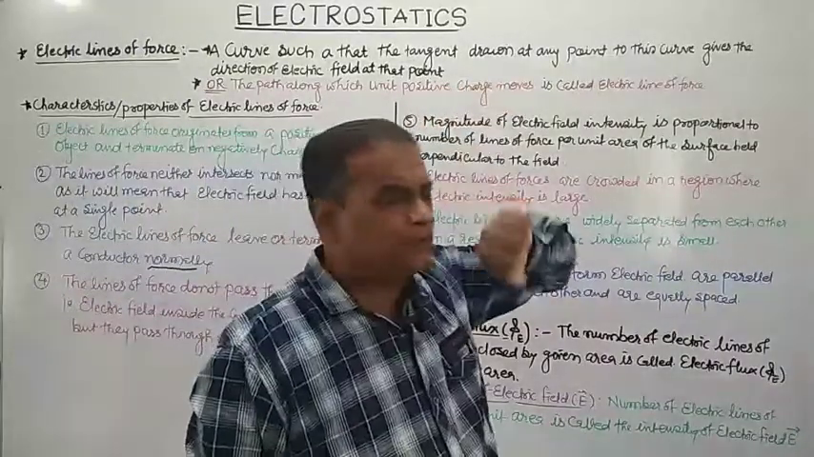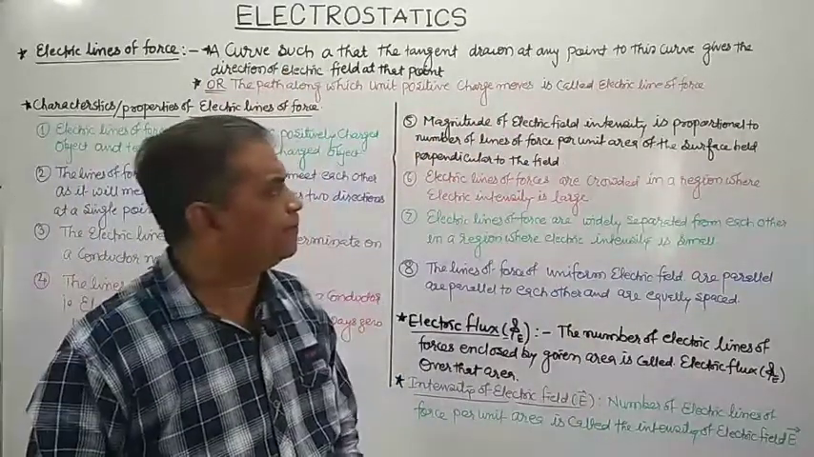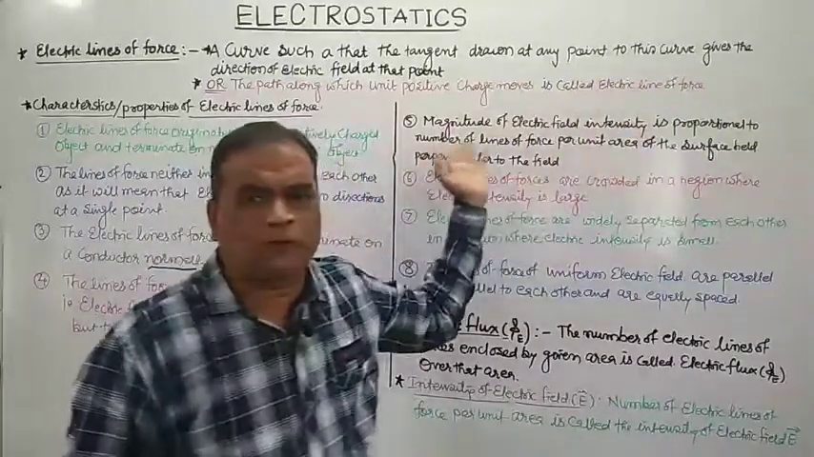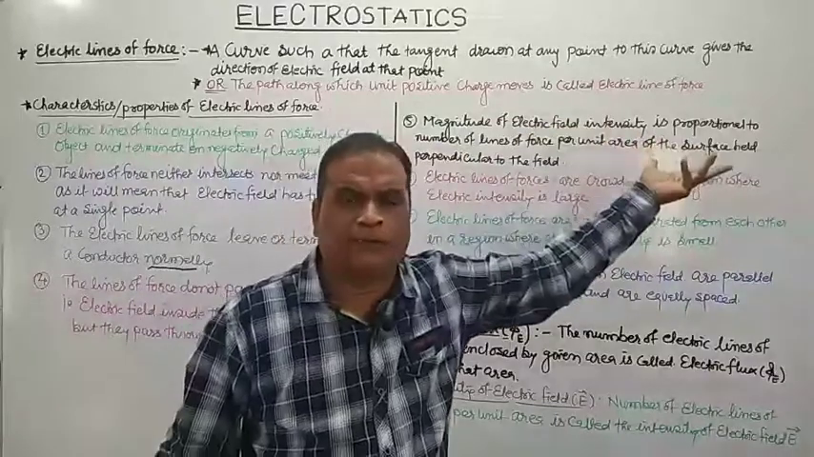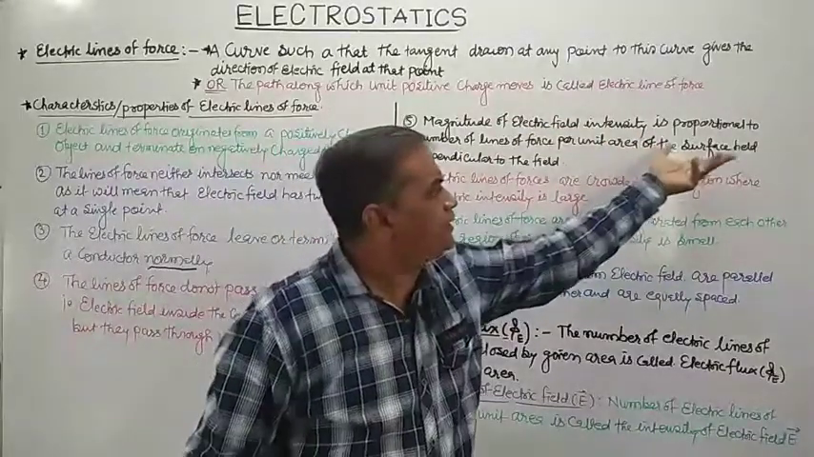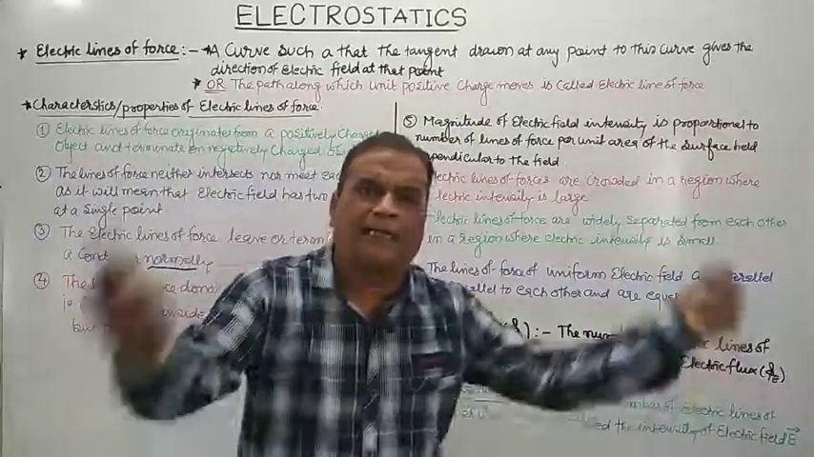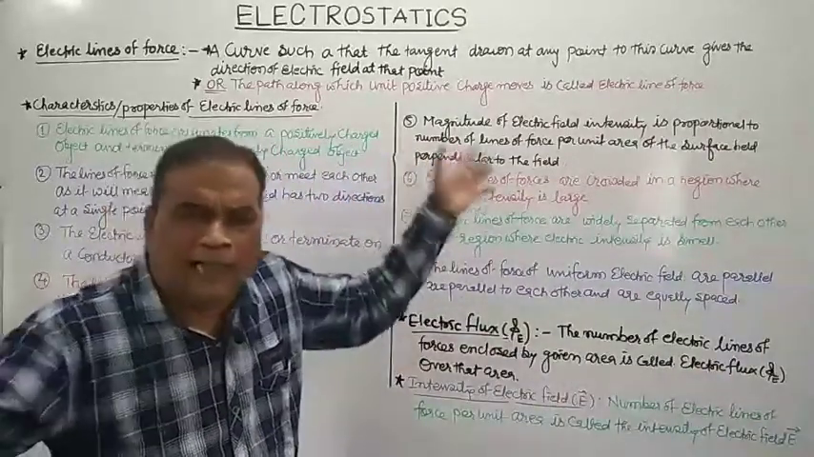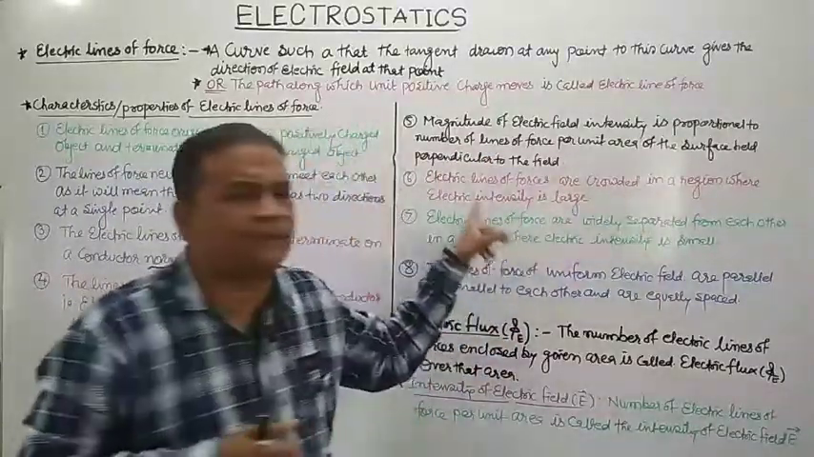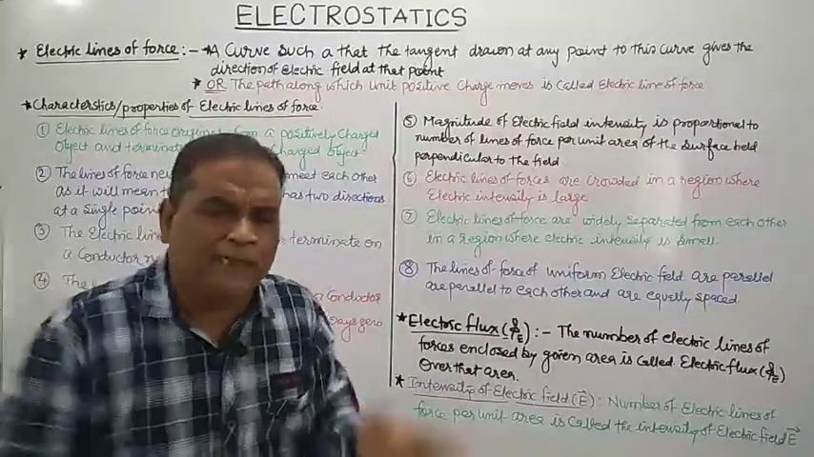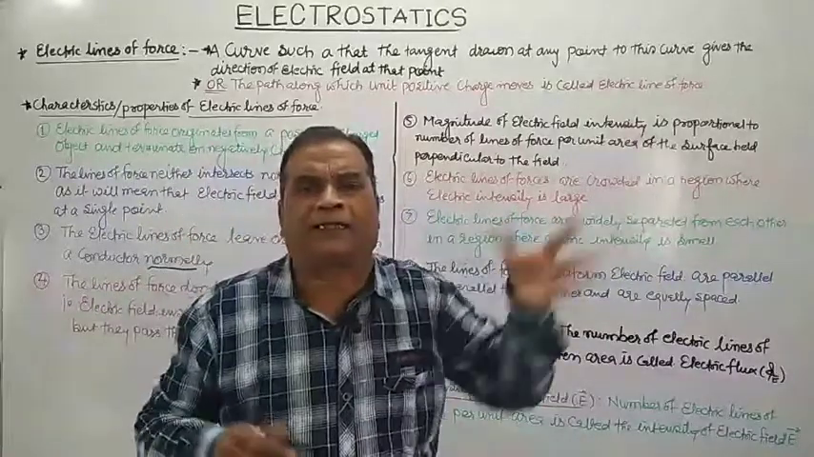Next property: the magnitude of electric field intensity, that is the strength of electric field, is proportional to the number of lines of forces per unit area of the surface held perpendicular to the field. Sixth one: if the lines of forces are crowded in some region, then the strength of electric field in that region is large. If the electric lines of forces are widely separated, then the strength of electric field in that region is weak.